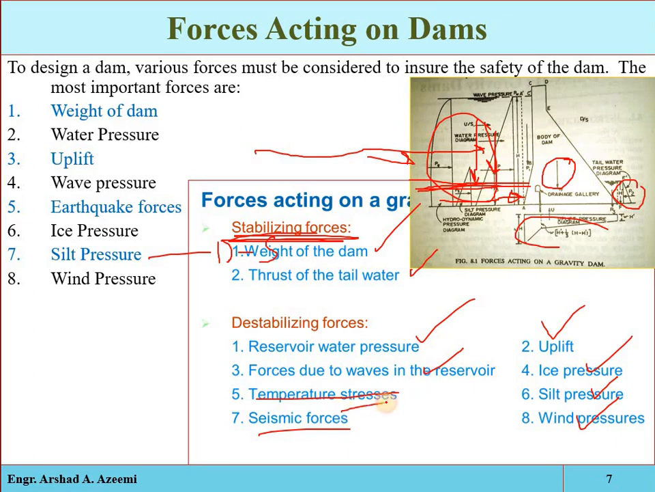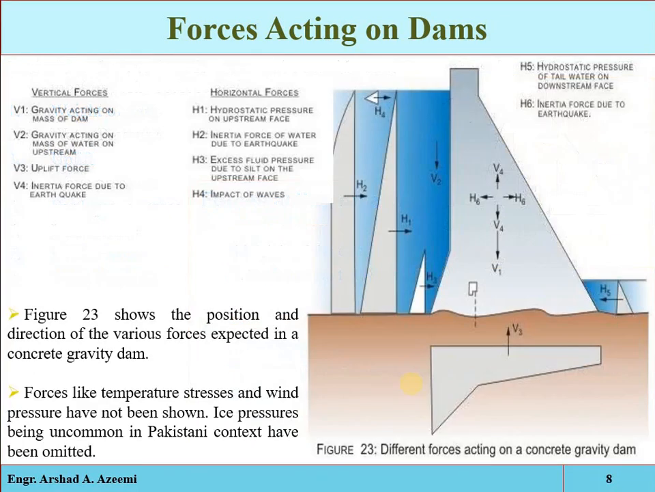So these are all of the destabilizing forces which can cause failure to the structure, meaning in terms of overturning, sliding, collapsing, settlement, and breaking. Okay, so now let's discuss them one by one.